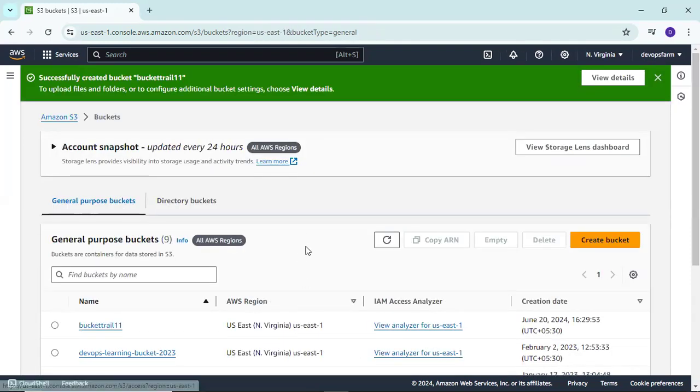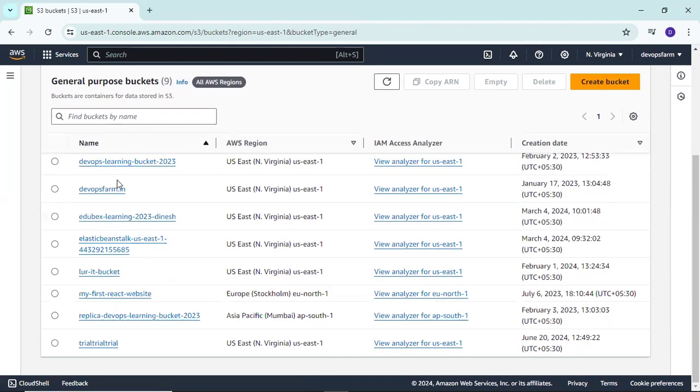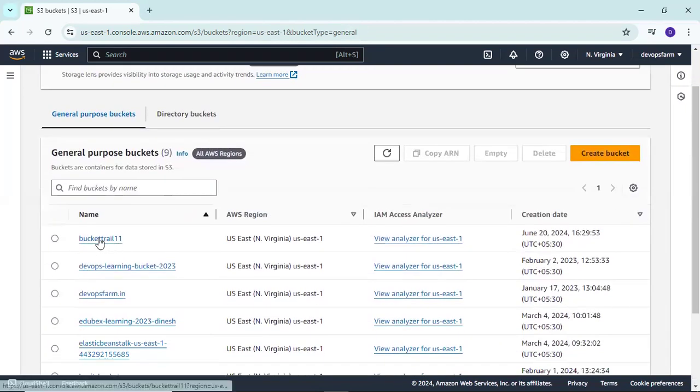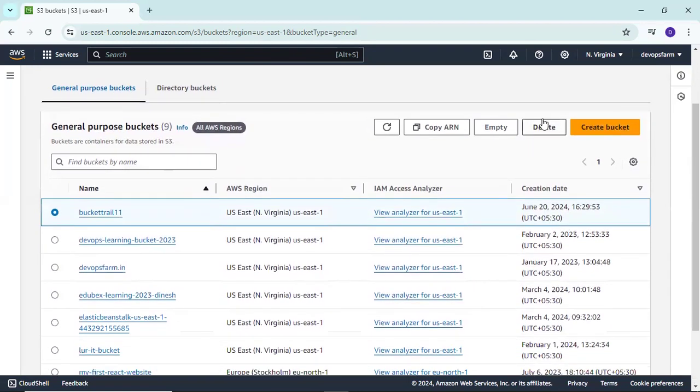You can see the bucket was created successfully, bucket trial 1. You can click view details, or close it and click on the bucket here. Here you get more options: if you want to empty this bucket, click on empty, or if you want to delete it, click on delete.